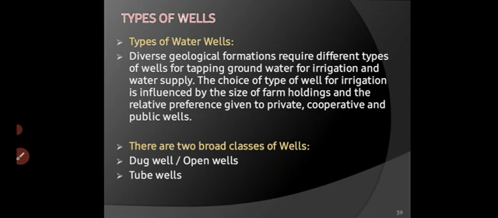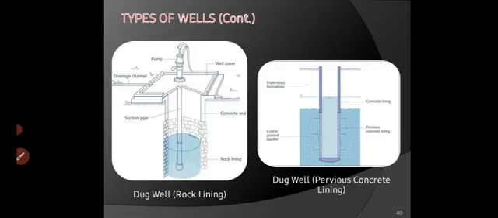Based on the depth, there are two types of well: open well and tube well. This is the schematic view of rock lining dug well and pervious concrete lining dug well. The periphery of the well is done with the help of rocks and with the help of pervious concrete.